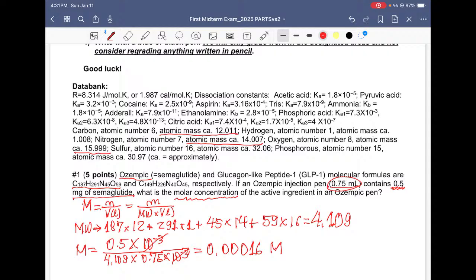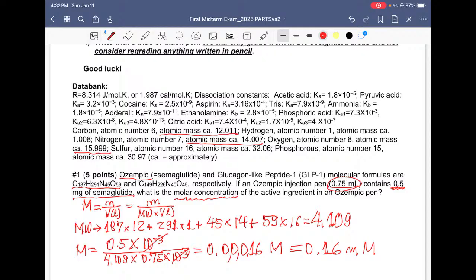Then I change it here, 1, 2, 3. This is going to be 0.16 millimolar. Make sense? So it's an easy problem, but it needs a little bit of a refresh of things that you have probably done earlier in your life in high school. All right. So this was one problem.